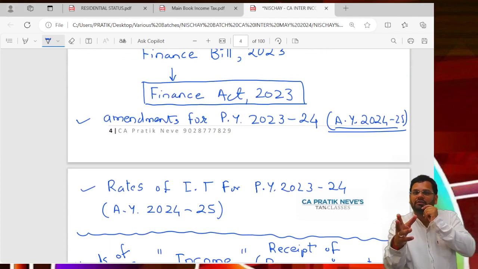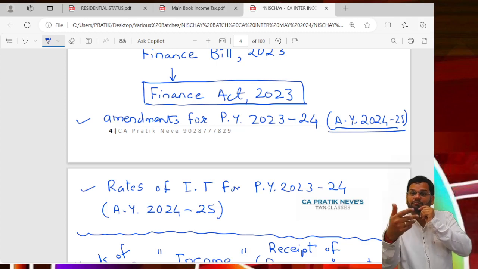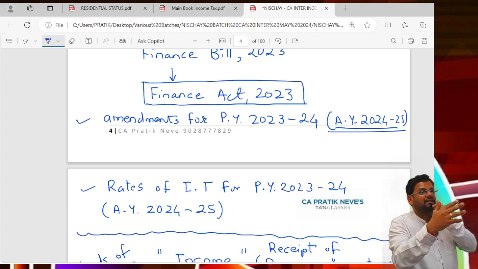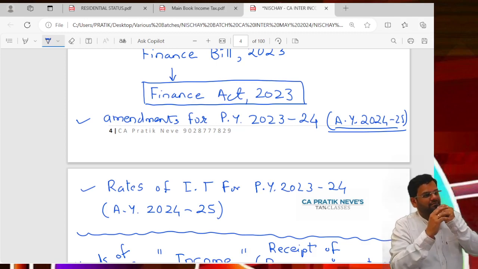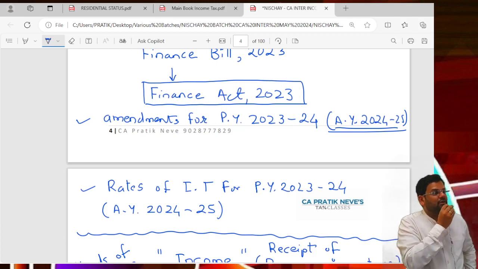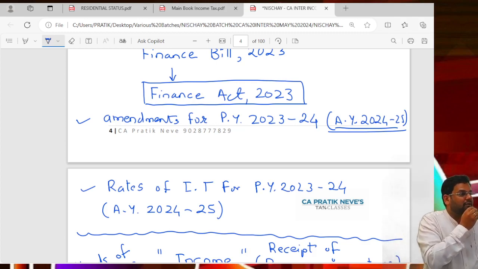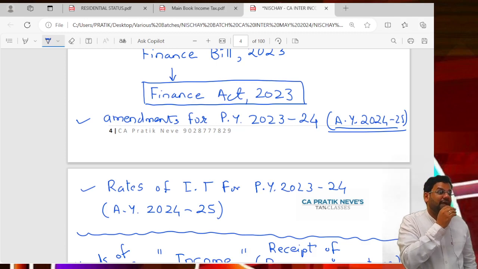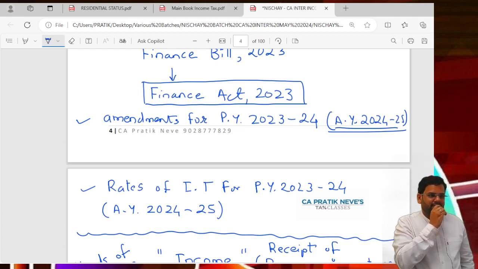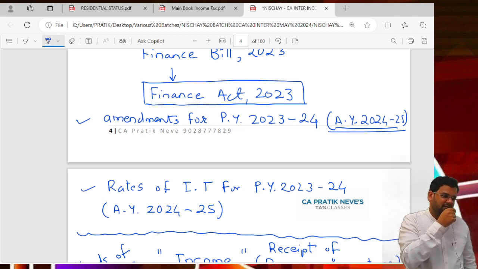But for winnings on lottery, what is applicable? Special. You will be taxed at flat 30%. Flat means out of that 1 lakh, you'll have to pay 30,000 to government. That is flat. So this was the example of special rate.